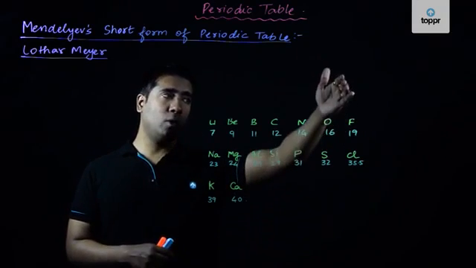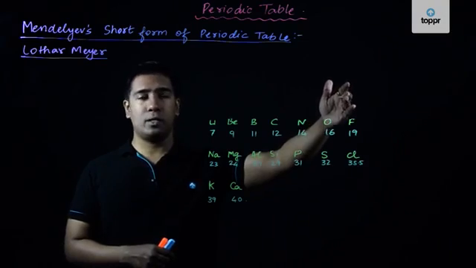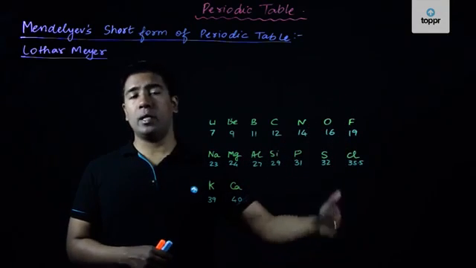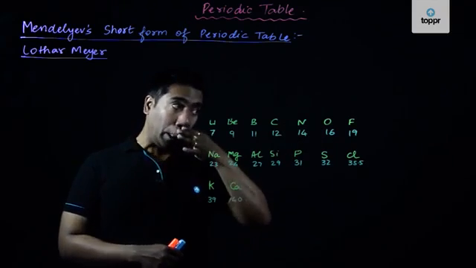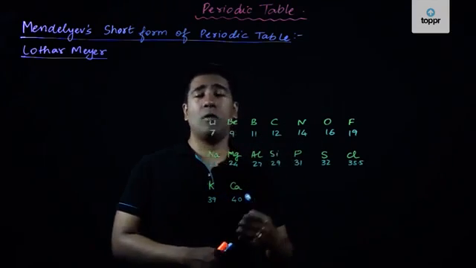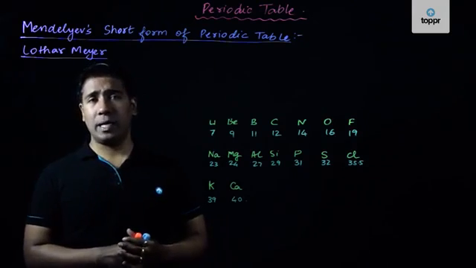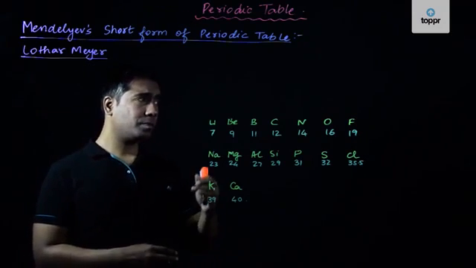As I've already told you, this will be group 7. In group 7 he had considered fluorine, then chlorine, then bromine and iodine, so as to ensure that all the halogens are kept together. So this was one of the drawbacks of Mendeleev's periodic table.